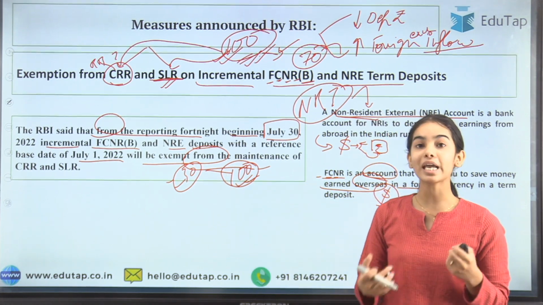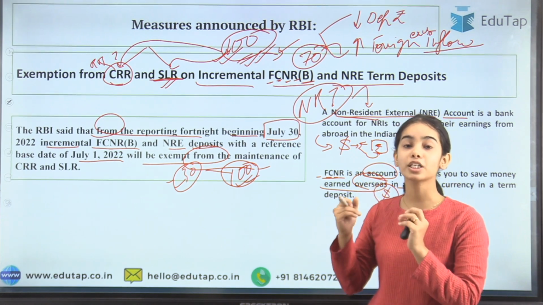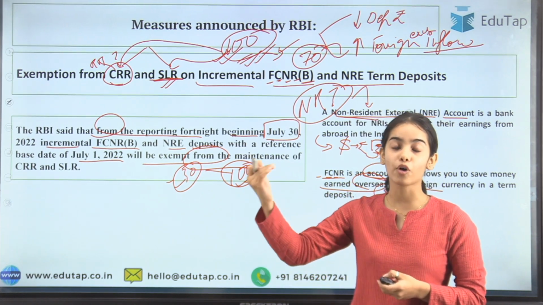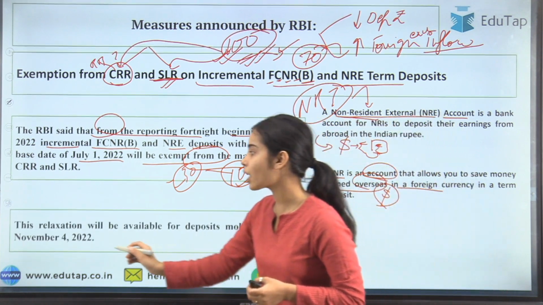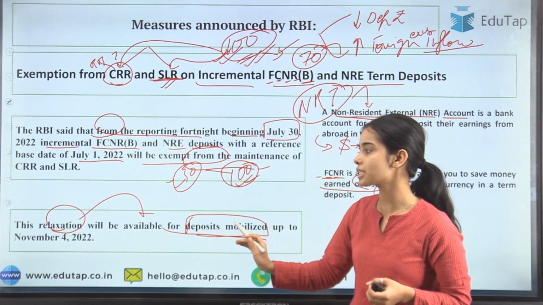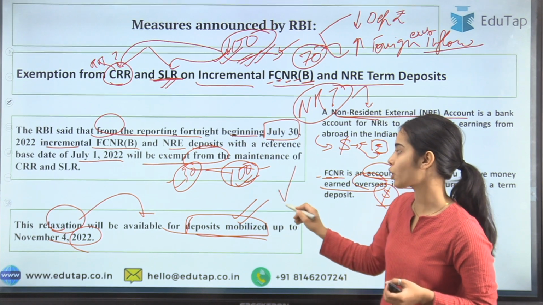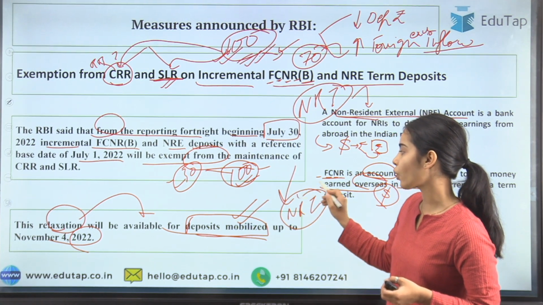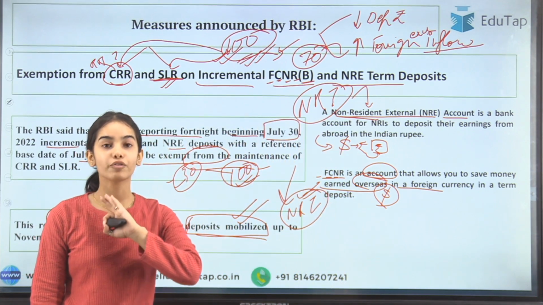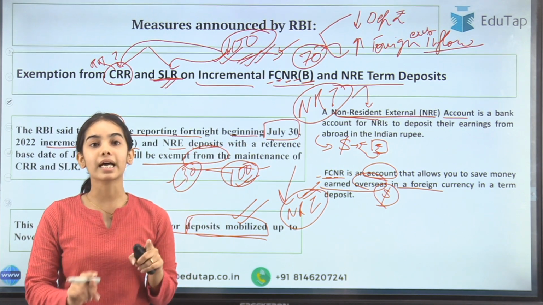So the banks will be asking the non-residents, they will be promoting that the non-residents should do more and more deposits, so that more and more foreign exchange can come into the country. And this relaxation is only available for the deposit mobilization up to November 4, 2022. Okay, so this is for the deposit mobilization from the non-resident Indians, so that more of the foreign currency can come into the country, and that's why the relaxation has been given, that on the foreign deposit on these accounts there will be no CRR and the SLR that the bank has to keep.